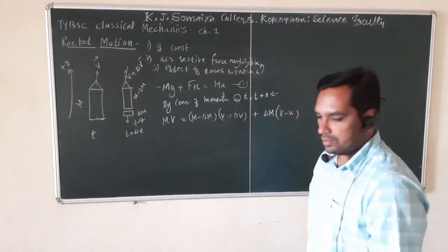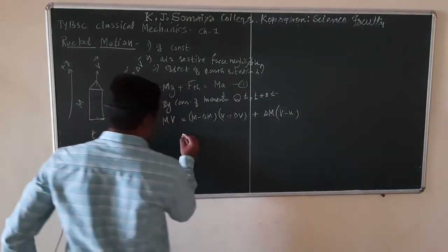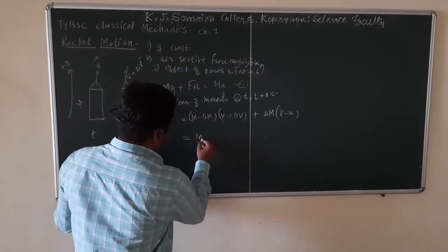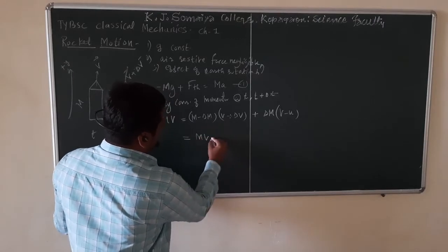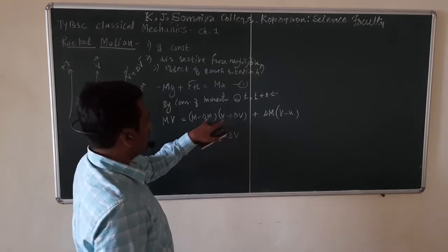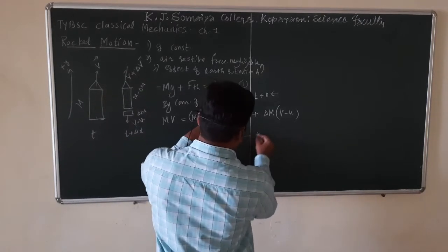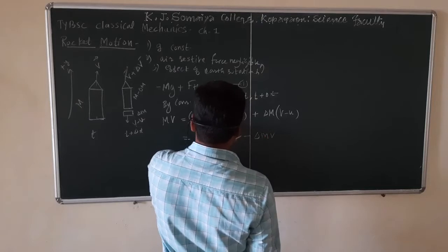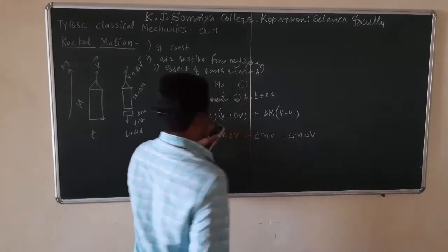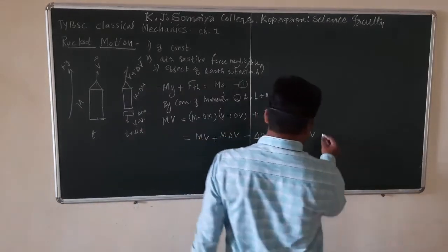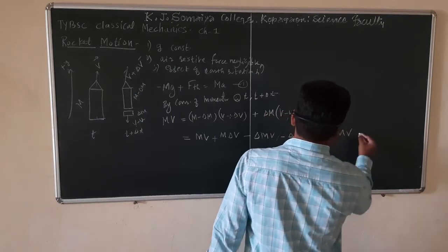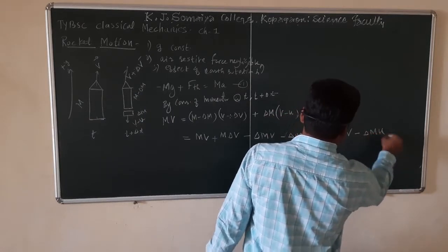Okay, so now this is equal to, what we will get? M into v, plus m into delta v, minus delta m into v and minus delta m delta v, plus delta m into v minus delta m into u.